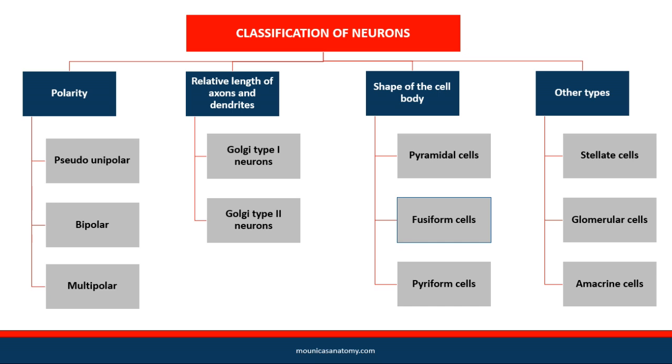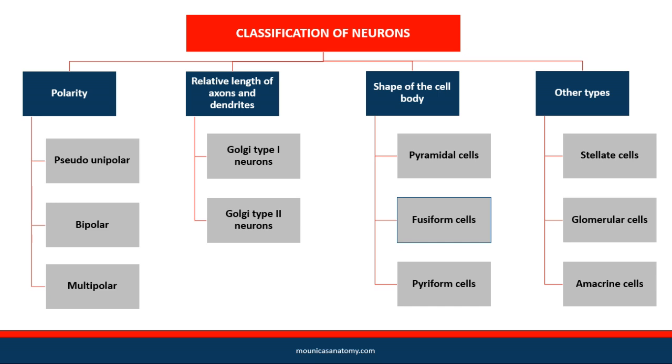According to polarity, they are pseudo-unipolar, bipolar, or multipolar. According to relative length of axons and dendrites, they are Golgi type 1 or type 2 neurons. According to shape of the cell body, they are pyramidal cells, fusiform or pyriform.